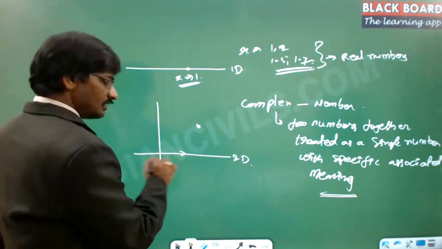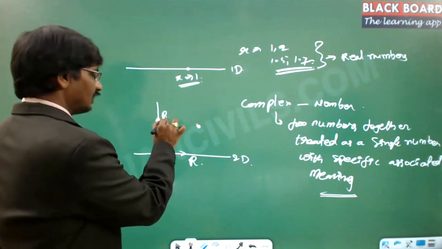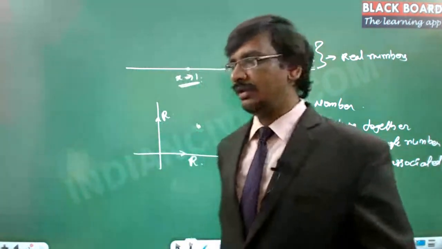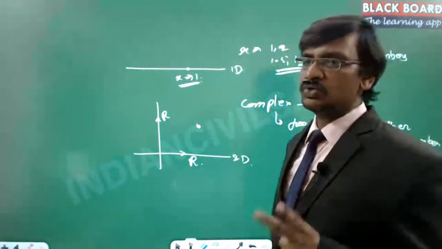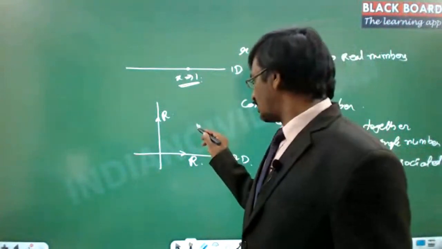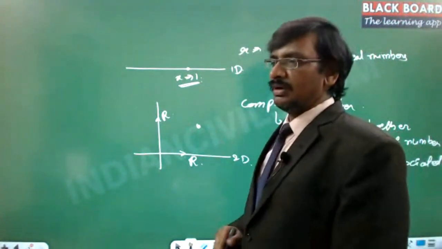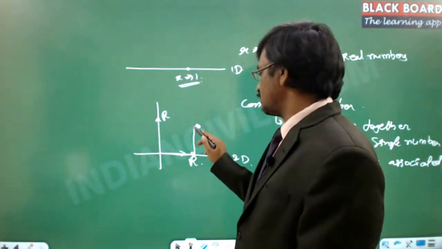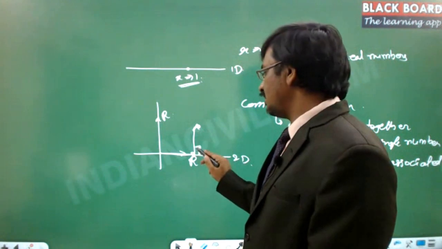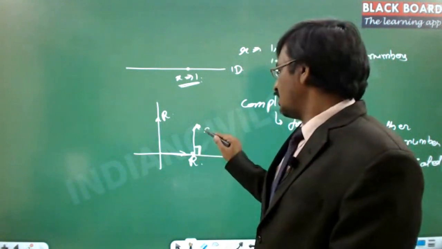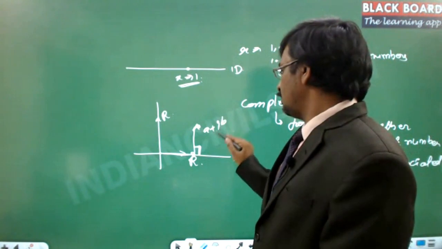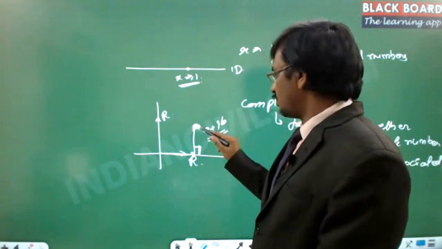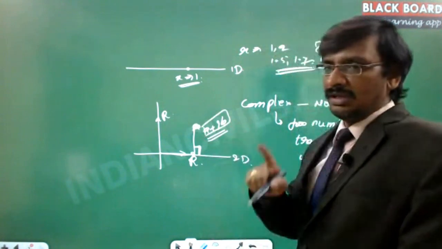So this is the horizontal real line and this is the vertical real line. Now this point, which is on the plane, needs to be identified with two different numbers. This particular point is represented with a horizontal distance a and a vertical distance b, with an associated meaning of 90 degrees to each other, and a plus ib. So this is how this particular number is represented. Hence, this is called a complex number. So still you are representing a single point.